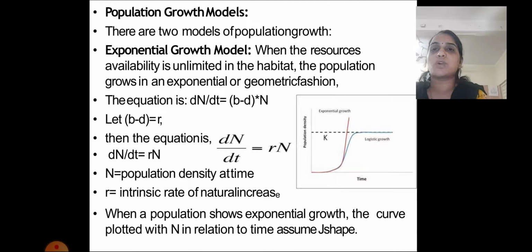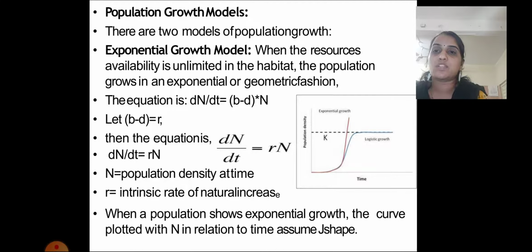So the exponential growth model is when the resource availability is unlimited, there are so many resources available in that area and habitat, and the population keeps on growing by making use of those unlimited resources, and there will be exponential growth of the population. The equation will be dN by dt is equal to (b minus d) into N. In that, b minus d, birth rate minus death rate, is equal to r. Then the equation becomes dN by dt is equal to rN.